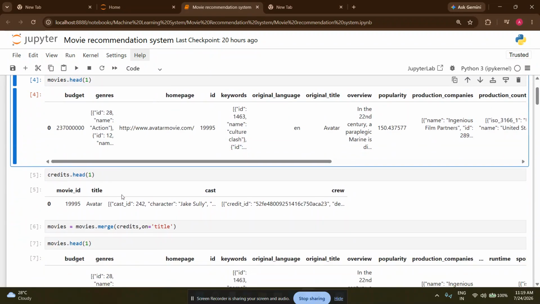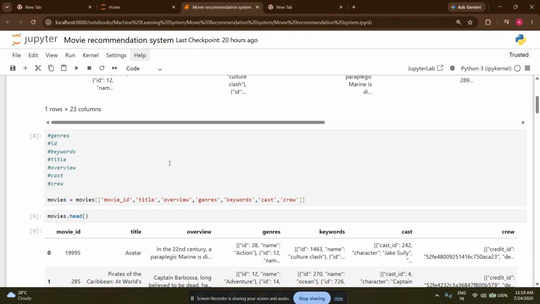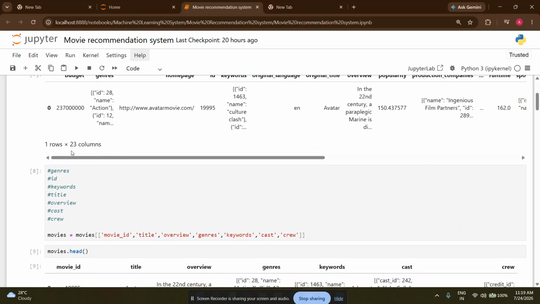Now we will see that I have taken only these columns to make this machine learning project, because before we had 23 columns, and we should not need that much data to create this mini project. That's why we have taken fewer columns.